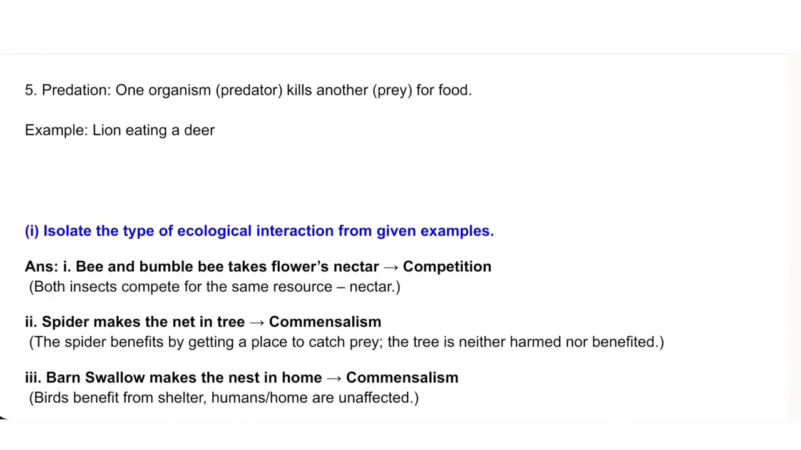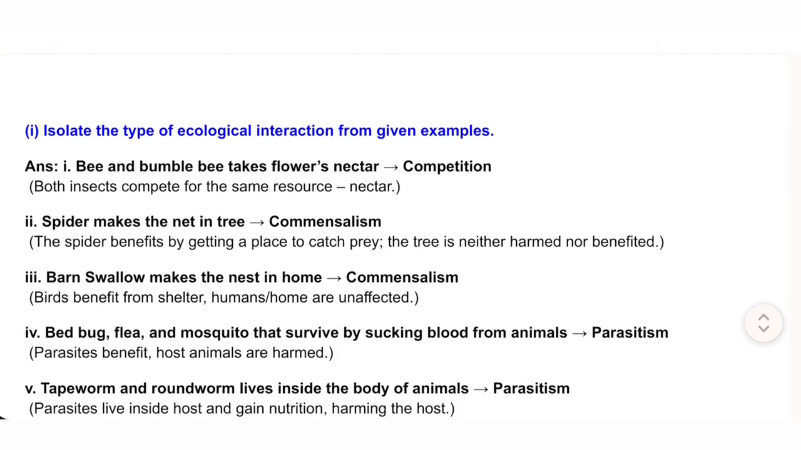I. Isolate the type of ecological interaction from given examples. Answers. I. Bee and bumblebee take flower nectar: competition. Both insects compete for the same resource, nectar. II. Spider makes the net in tree: commensalism. The spider benefits by getting a place to catch prey, the tree is neither harmed nor benefited.